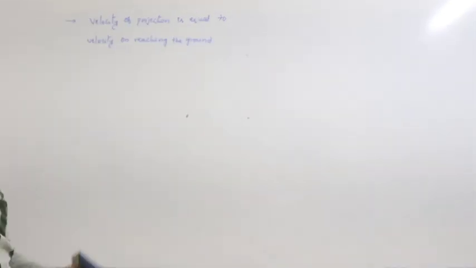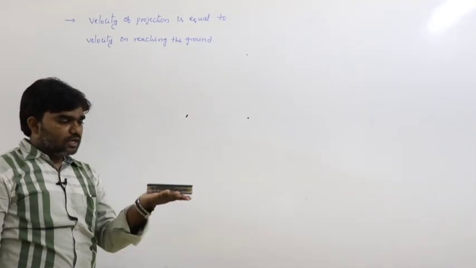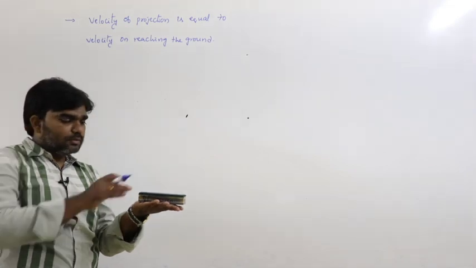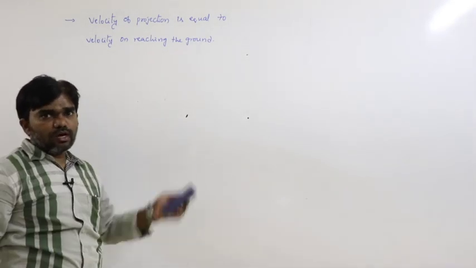That means the velocity with which we are projecting upwards must be equal to the velocity on reaching the ground. That we have to calculate.